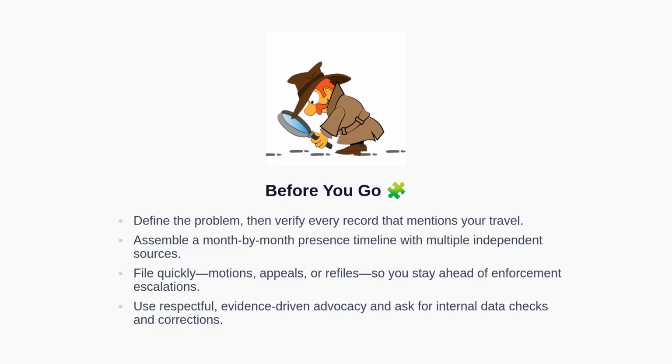In summary, start by defining the problem and verifying every travel record that references your identity. Build a month-by-month presence timeline using multiple independent sources. File quickly through motions, appeals, or a refiling to stay ahead of potential enforcement escalation. Use respectful, evidence-driven advocacy and ask for internal data checks and corrections.